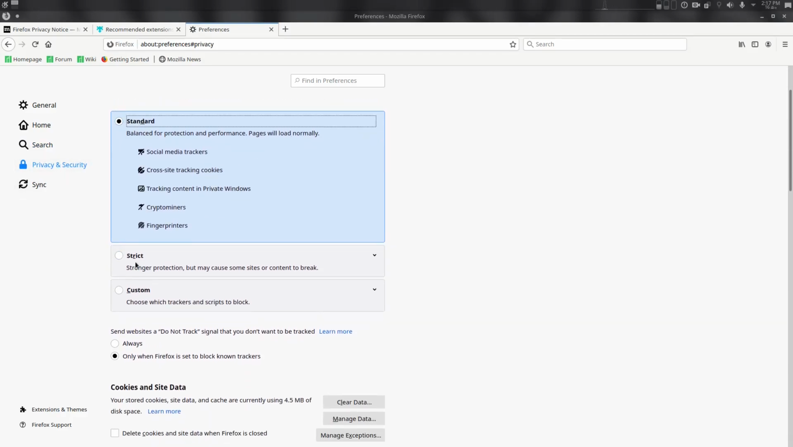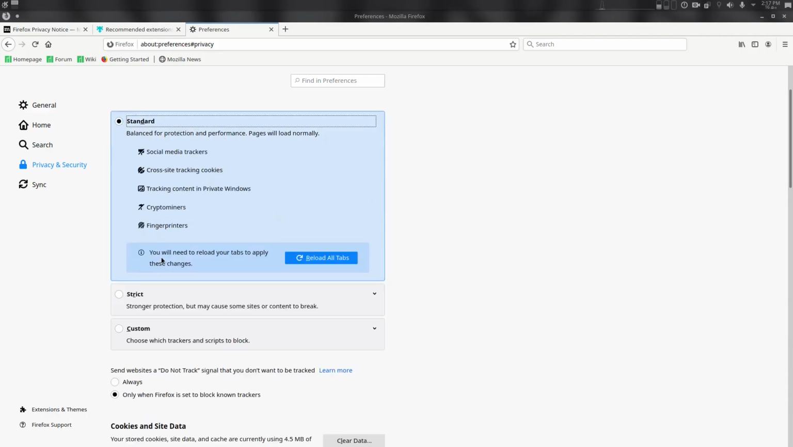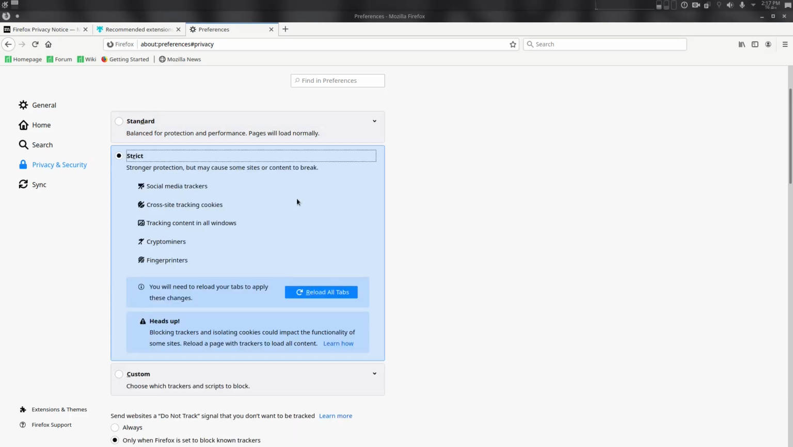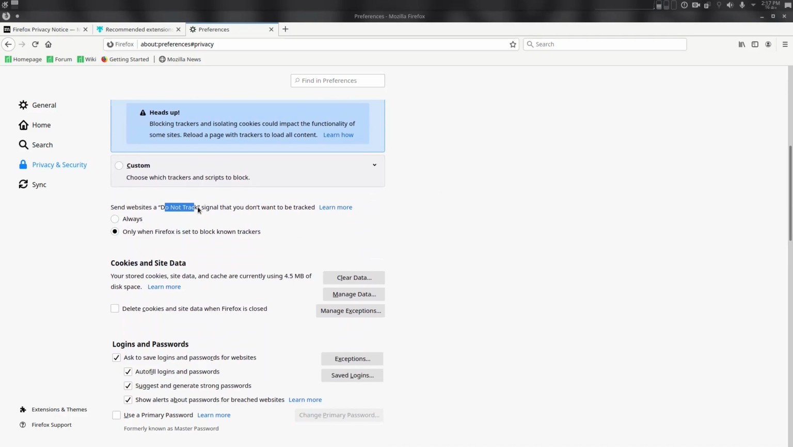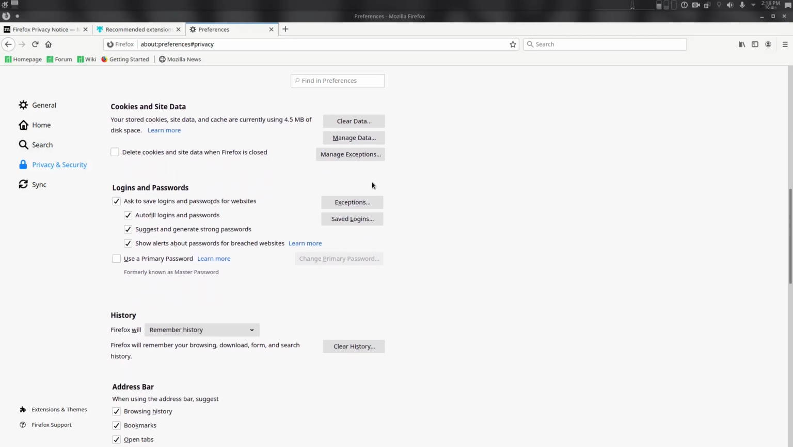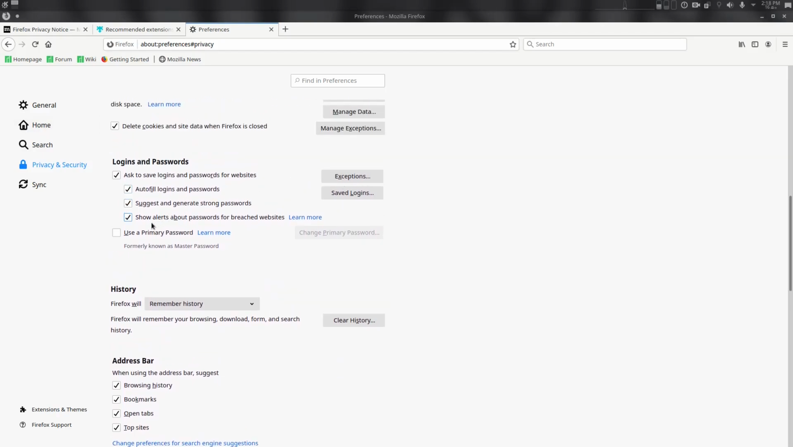Standard, now you need to go strict. Standard basically does a few things, but this is the way to go. Strict. Do not track signal. Now basically do not track signals were designed to make your browser send a signal that it doesn't want to be tracked, but no website that I know actually respects that signal, so it's useless at this point, so don't use that. Cookies, delete cookies when Firefox closes. No asking questions there. Logins, don't use this. Never use your password and login saved within your browser.